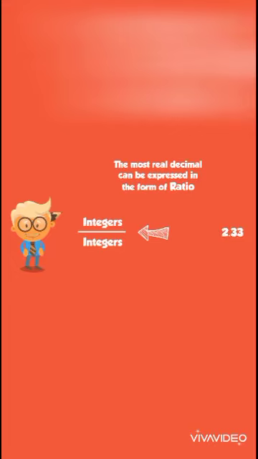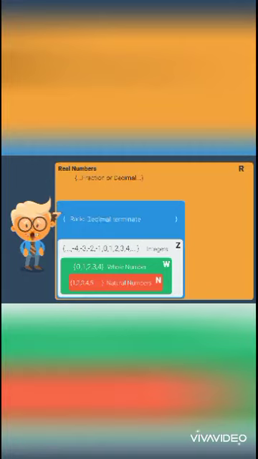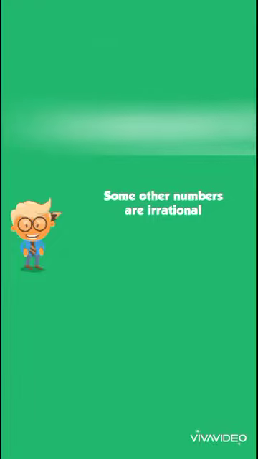Also, 2.33, where decimal 3 repeating forever can be expressed as 7 by 3. So the number can be expressed as the ratio of integers, where the decimal terminate or repeat are called rational numbers. On the other hand, there are some number that are irrational or not rational.